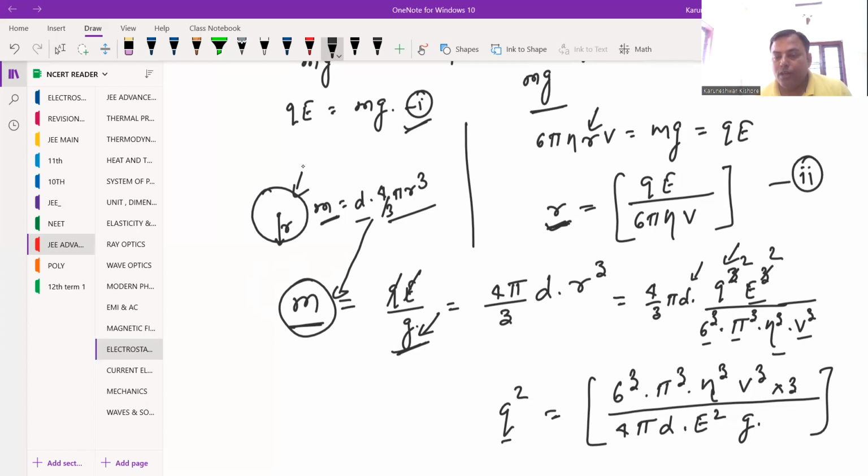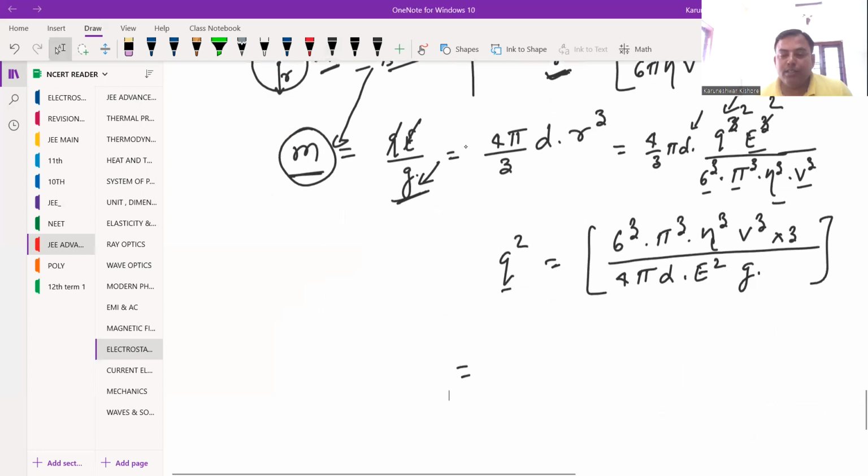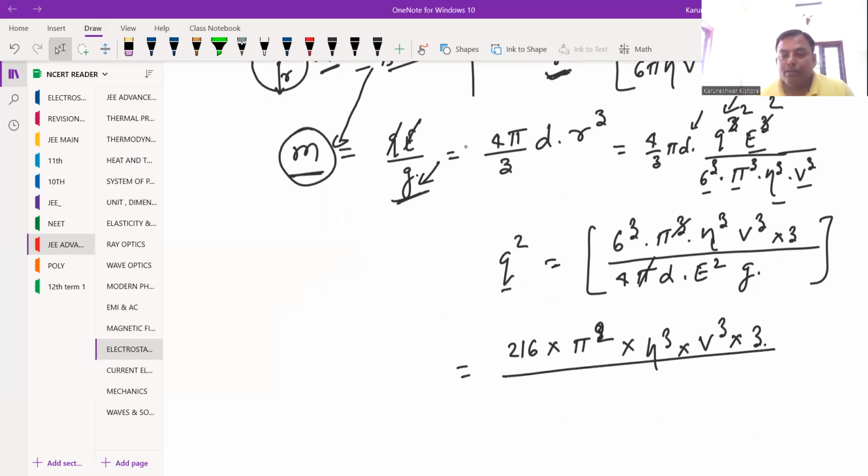So the result here, what if we put this power to here, and in the next step we'll get 6q, we have 216, then pi q, there's 1 pi getting cancelled out, then pi square, then eta value we have eta q, then v value we have v q, and then 3, and then divided by 4 into d, then e square. So d is density here, and e square, electric field is also mentioned here, and then g value.